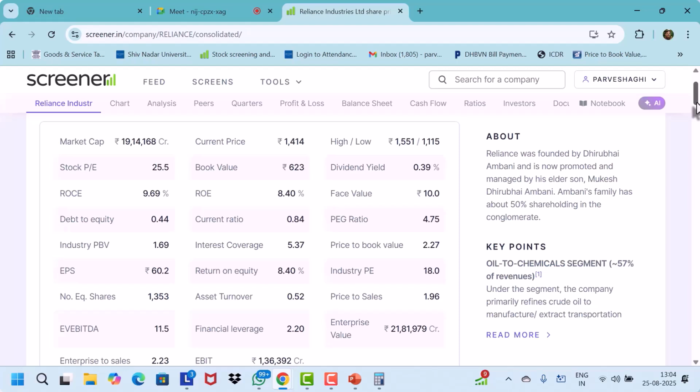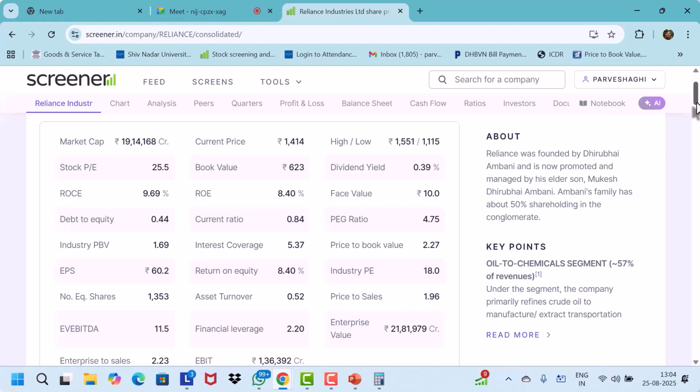So what does 0.44 mean? Anybody other than Srishti? Srishti, what is 0.44? So it's 44 paisa for 1 rupee of equity.